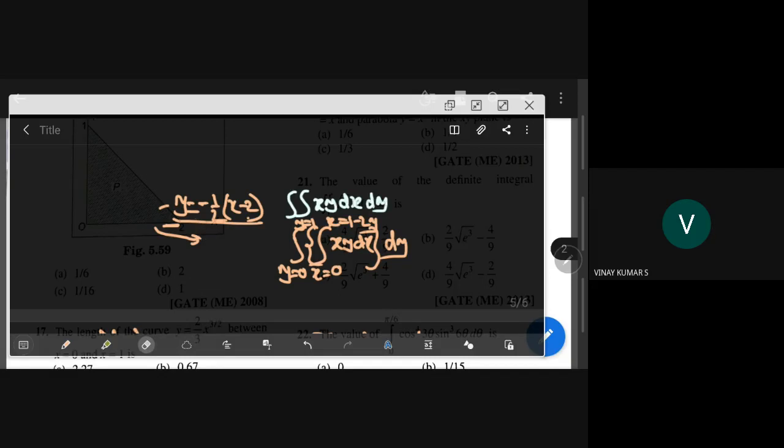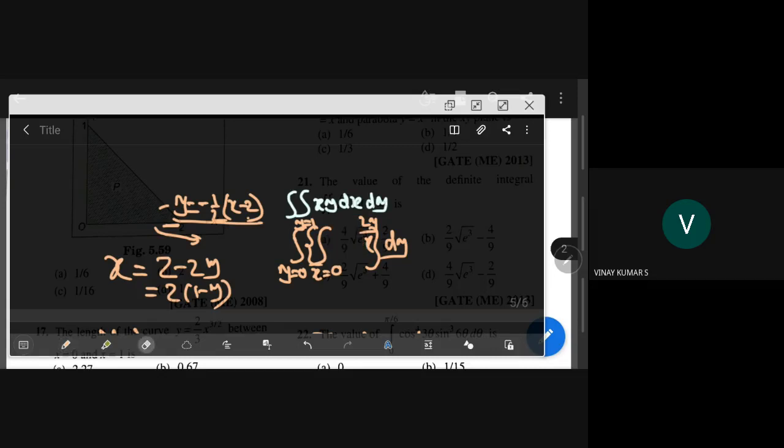So that becomes, oh not y, x, we are talking about x. X is equal to 2 minus 2y. Yeah, this is right. So that is 2 into 1 minus y. That's all. X is equal to 2 into 1 minus y.